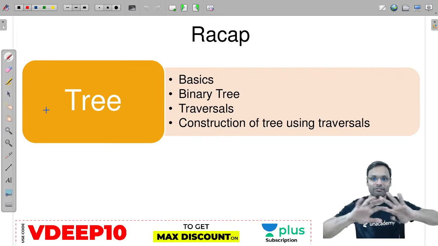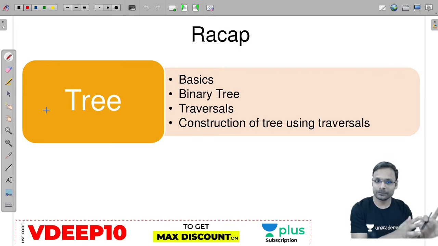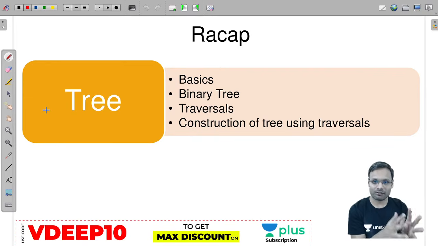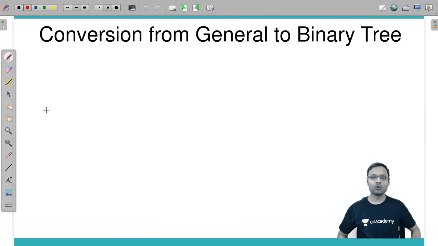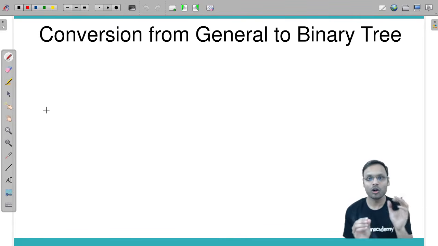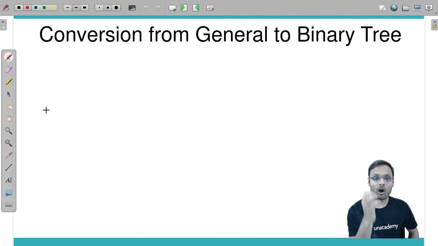So basically we have covered some basics of trees, binary trees, the tree traversals, and using the traversals how to construct the tree. We have already done all these things. Now today we are going to first start with a really small topic. First we will talk about how to convert a general tree into a binary tree.